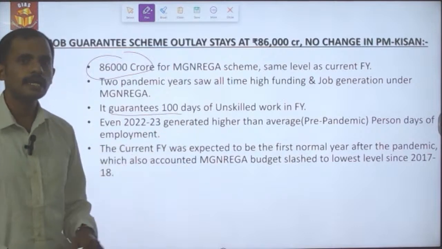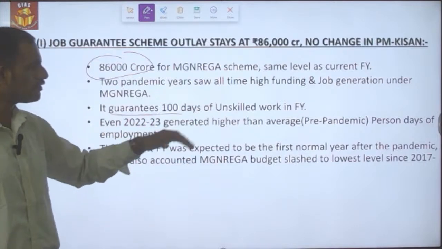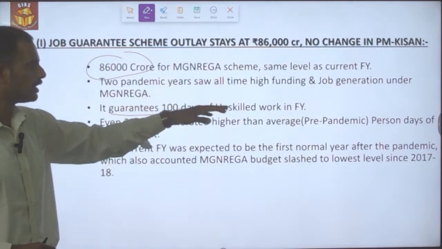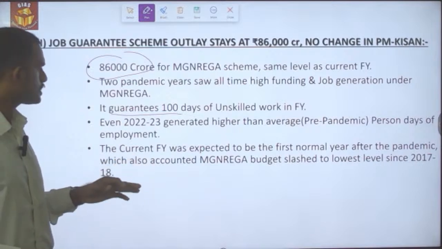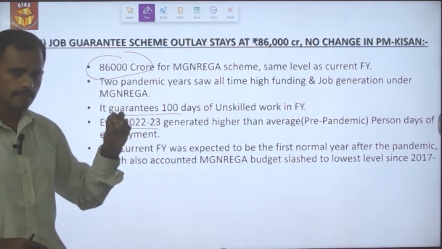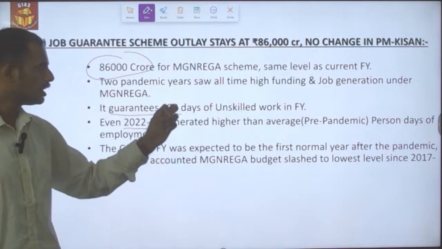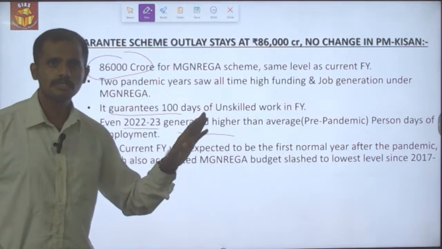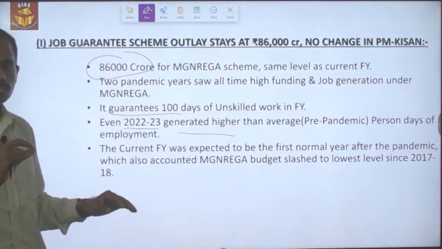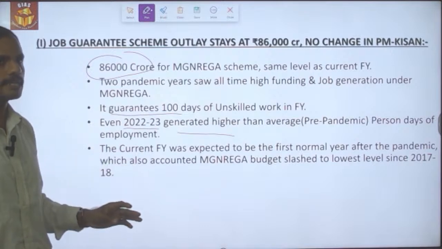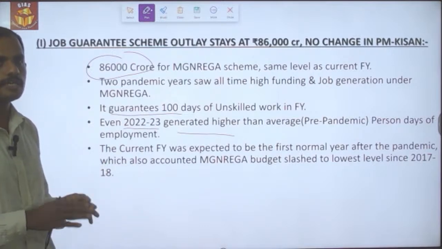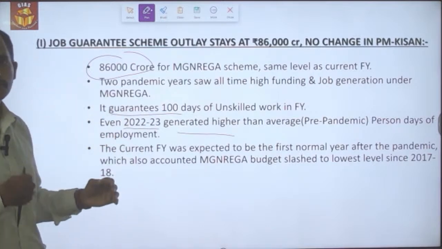It guarantees a minimum of 100 days of unskilled work in a financial year, and even after the pandemic, during 2022-23, demand for jobs through this scheme hasn't declined. This is the first year where normalcy has been restored.